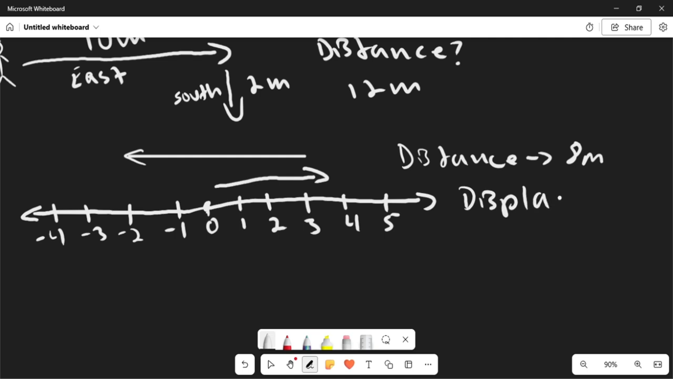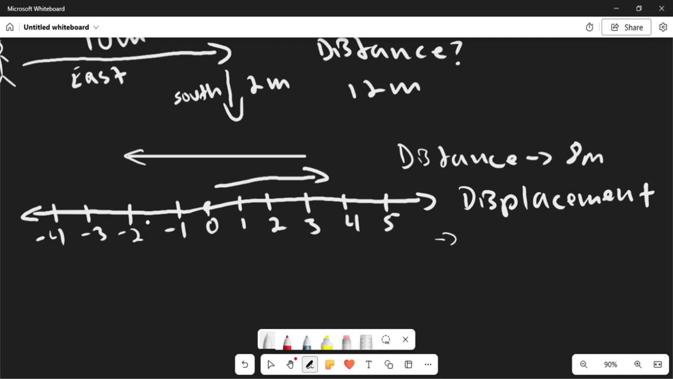Okay, so we know that displacement is a vector quantity, that direction matters with displacement. So let's see what we have here. If it went 3 to the right, and then it went 5 to the left, what is the displacement of this object?